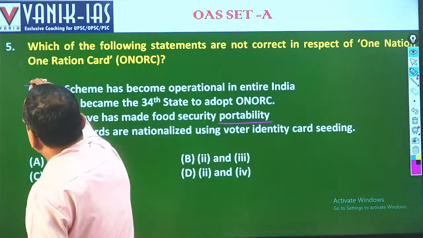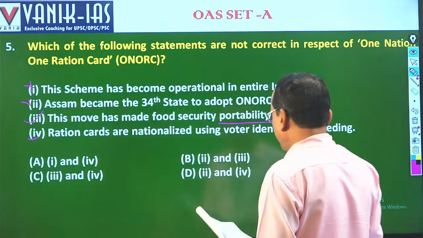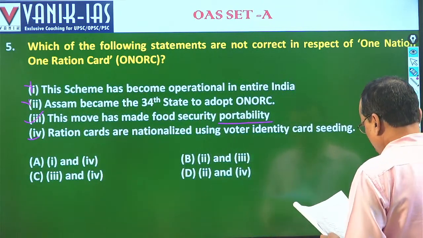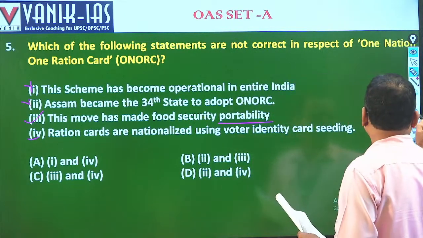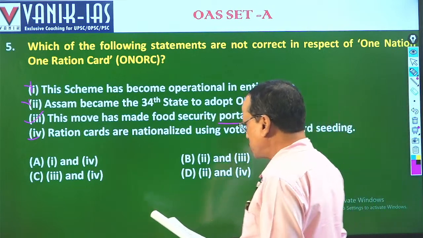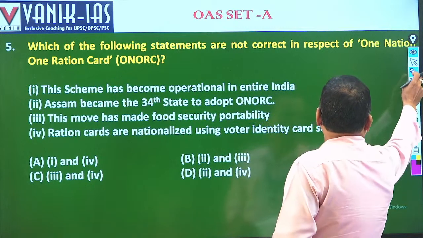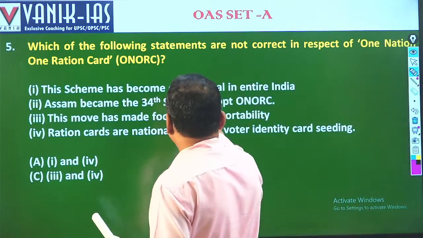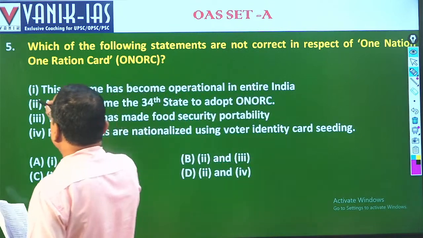So these two are incorrect and these two are right. Ration cards are nationalized using voters identity card. That is also incorrect. So the answer will be 2 and 4 are right. Fine. Did this scheme become operational all over the country? No, it has not been implemented throughout.